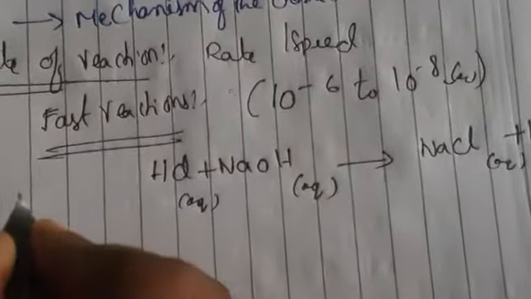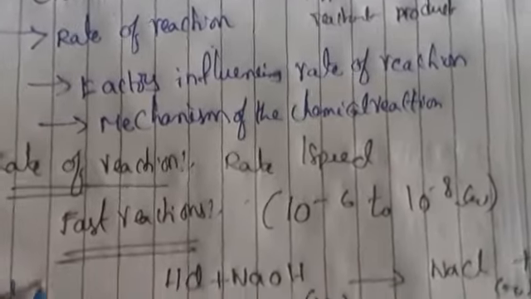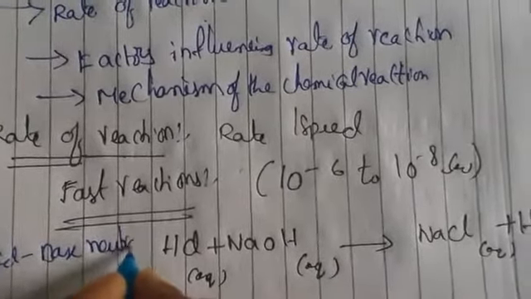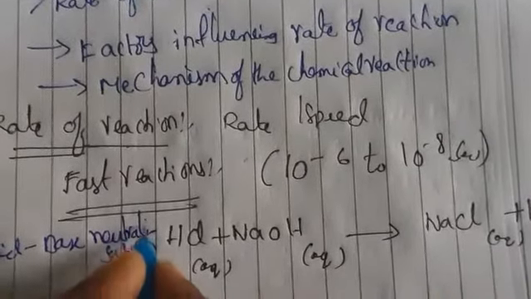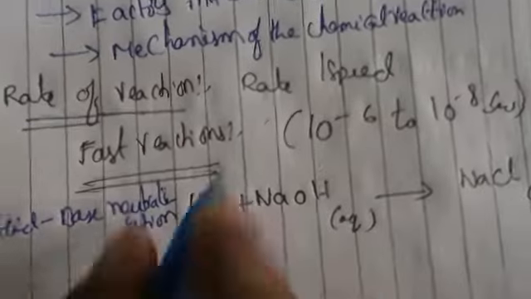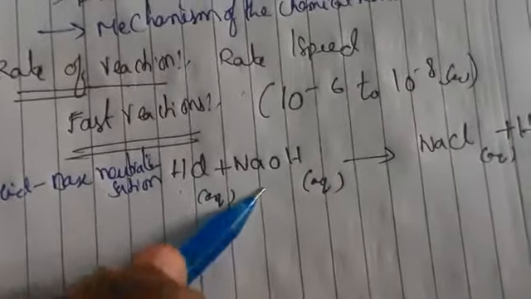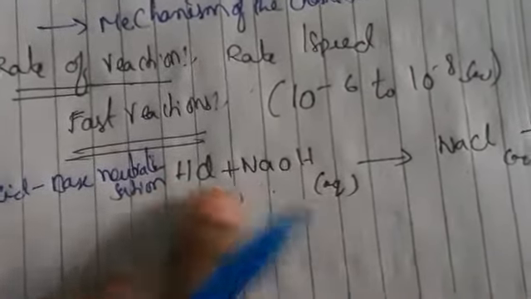This is an acid base neutralization reaction. We have taken acid and base, and when you combine both, we get NaCl, it is neutralizing. This is a fast reaction, within seconds it can form.